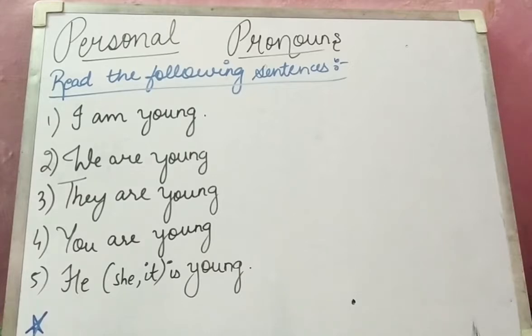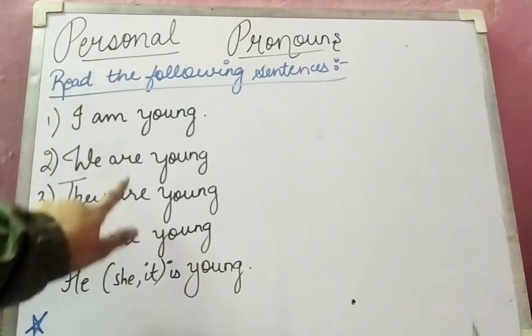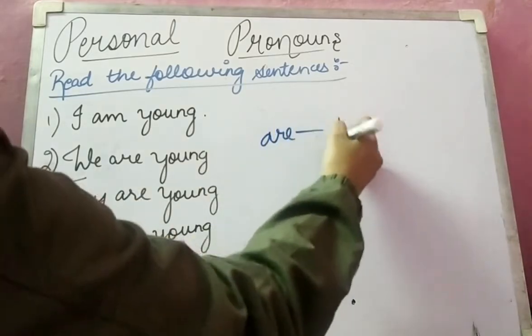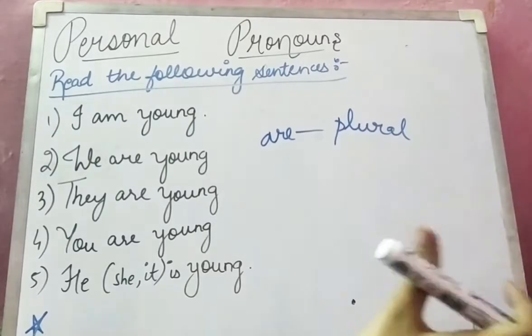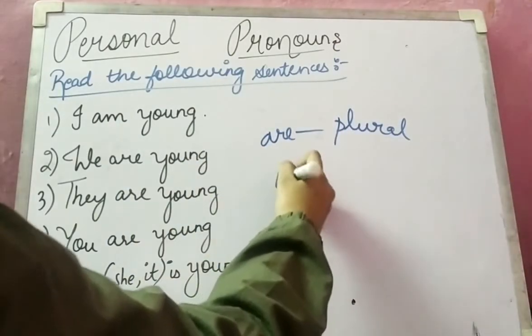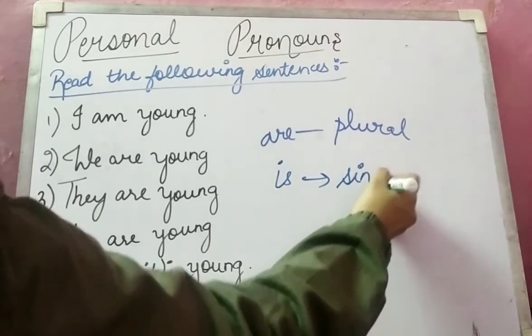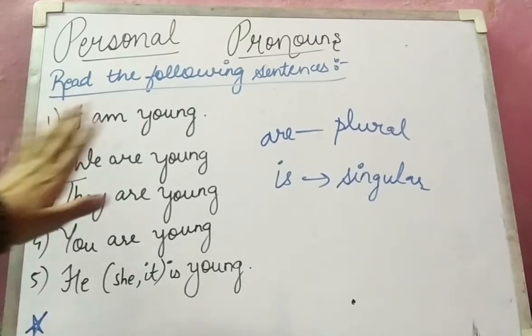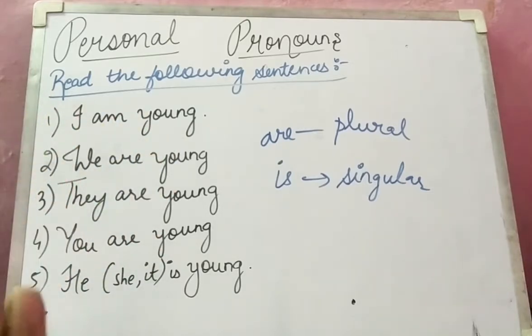Now what's the difference in these sentences? Here you all saw that am is used in I am young, this is justified. We are young: whenever we see are, it means they are plural. I have told you what is plural and what is singular, and if we see is, it means singular. So the concept of plural and singular is clear to you. I is also plural. So we are young, they are young, you are young, he, she, it is young.